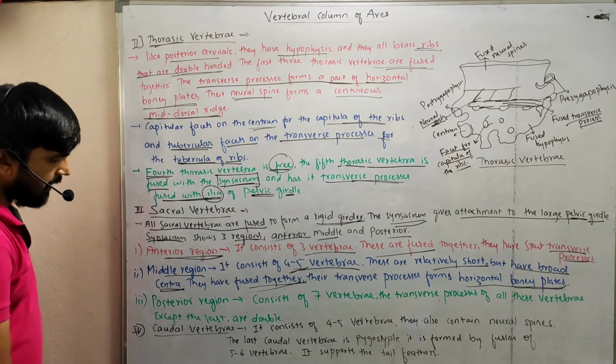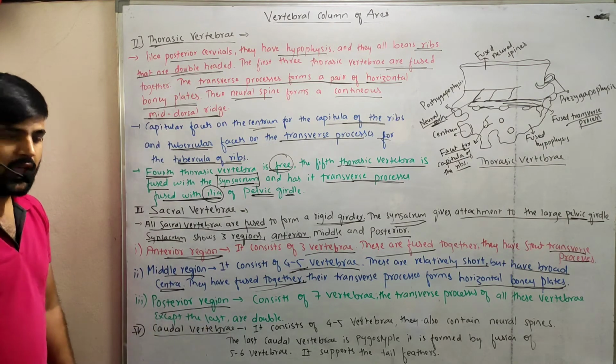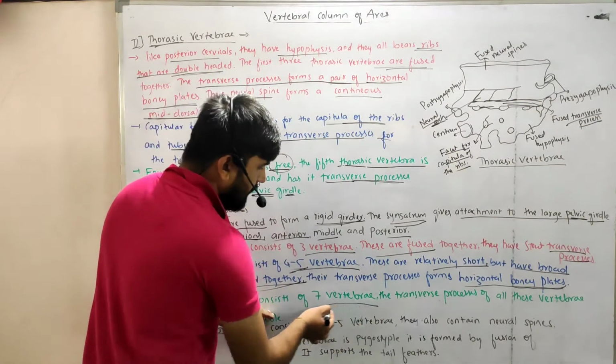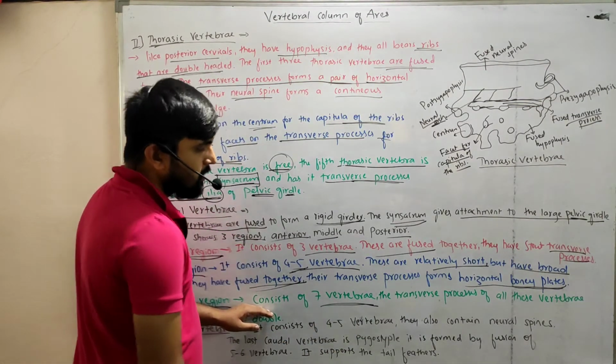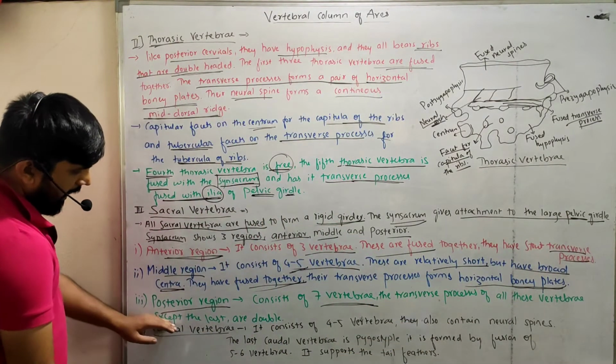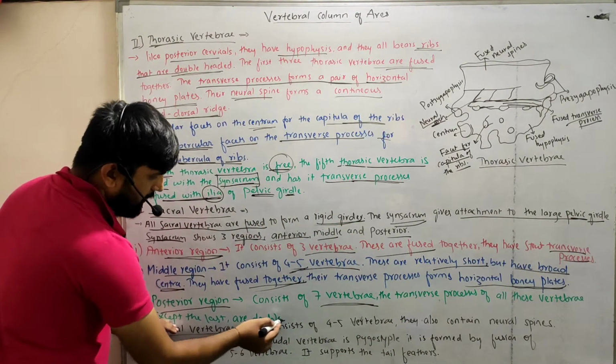And the third one is the posterior region, the last region. The posterior region consists of 7 vertebrae. The transverse processes of all these vertebrae except the last are double.